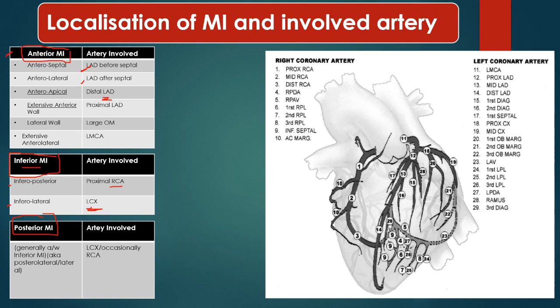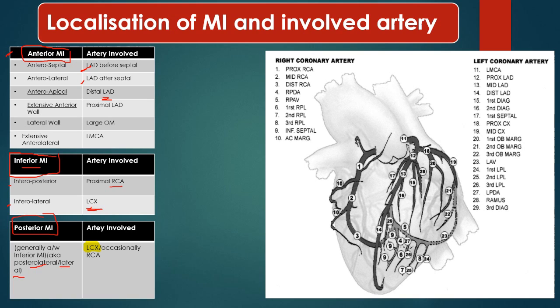Posterior wall MI is basically associated with inferior wall MI. It is also called posterolateral, or lateral wall MI. The artery involved here is mainly the left circumflex artery. Occasionally the right coronary artery may also be involved, but the main one is the left circumflex artery. It is more important because most of the people are left dominant. That is why.